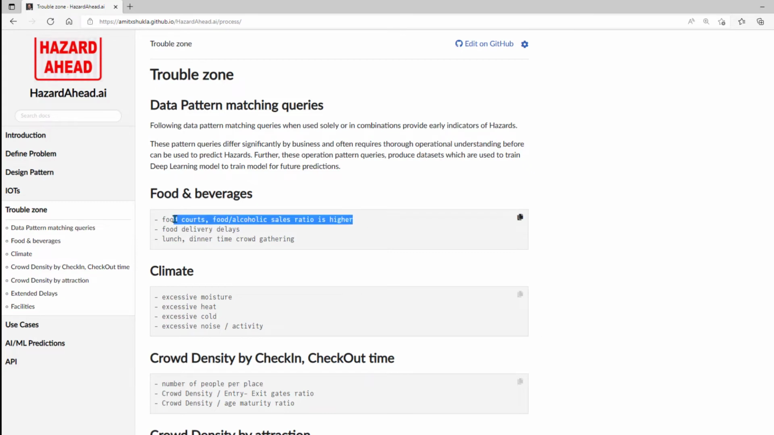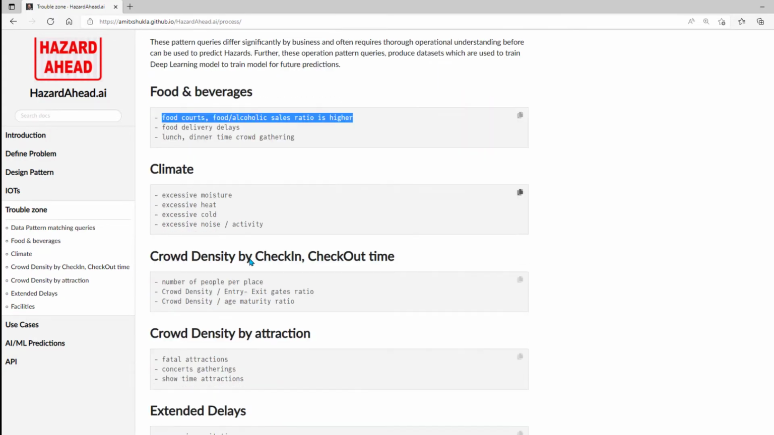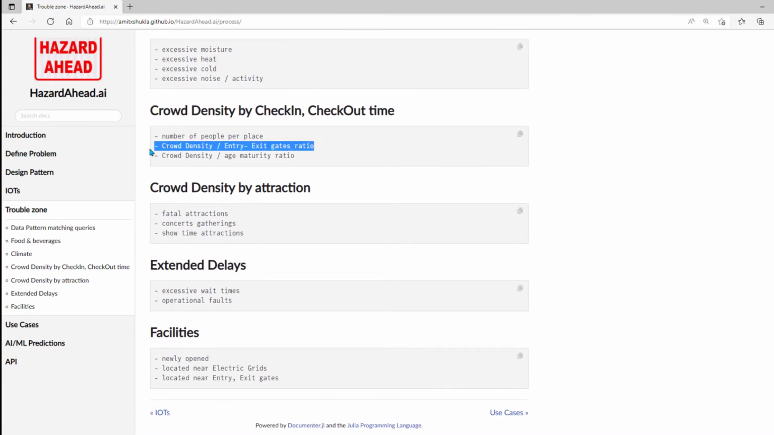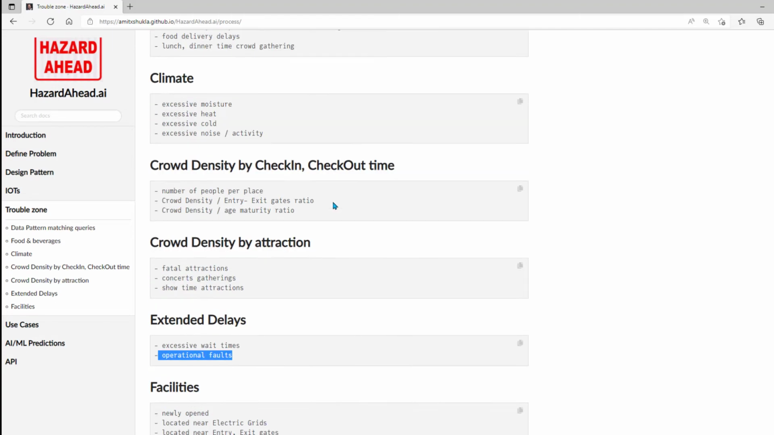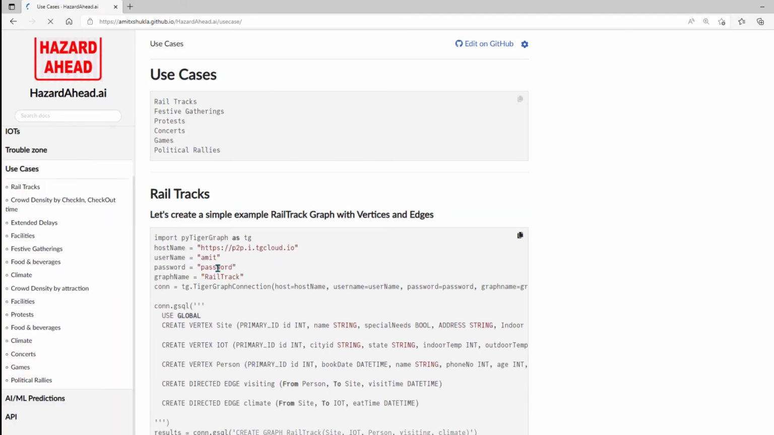Once you know the data, the next step is to figure out the trouble zones. That means depending on the climate, you have to find those early trouble zone indicators. For example, what is the crowd density? What is the fatal attraction? Is there any transformer or electric circuits located near the facilities? Are there any extended delays which are more than normal? Or is the temperature too hot? Things like that are early indicators of hazards.